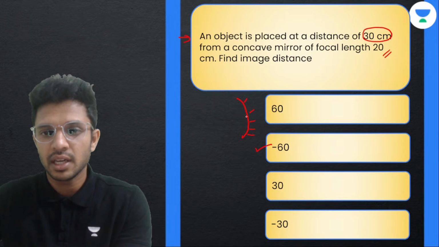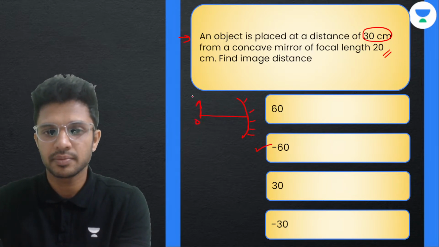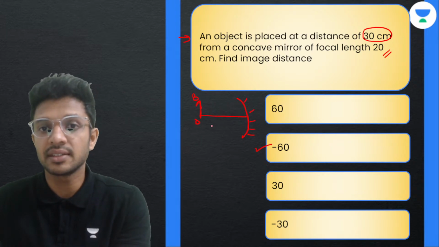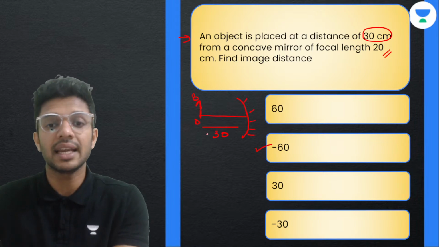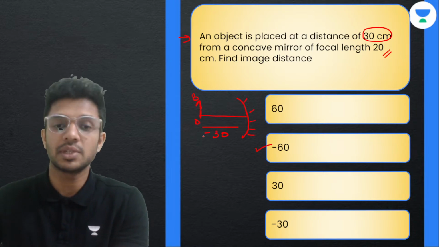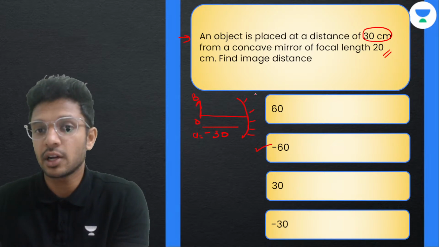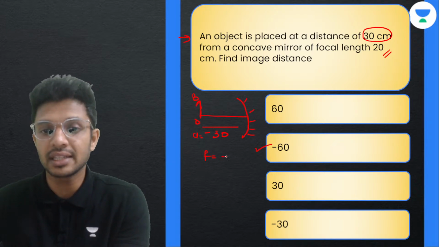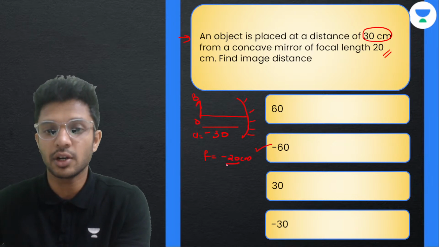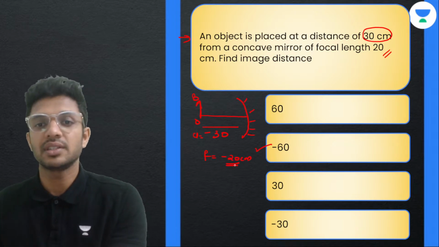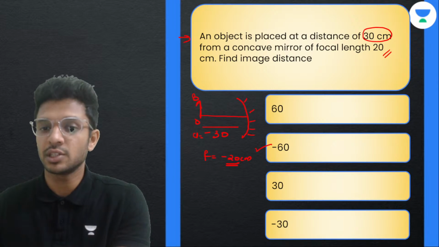In front of the concave mirror, an object is being kept at a distance of 30 cm. Now, as we are measuring the length towards the left direction, the object distance comes with a negative sign, so minus 30. As it is a concave mirror, the focal length also comes with a negative sign, minus 20 cm. The question is, find out where the image is formed.